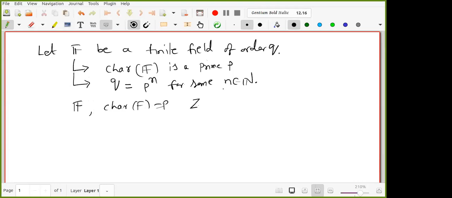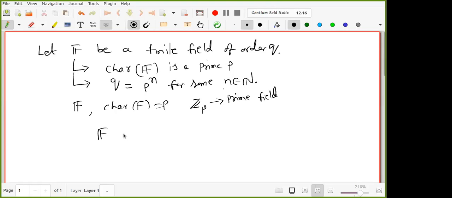Then it contains Z_P, that means a field with P elements. That is called a prime field. A field is said to be a prime field if it does not have any subfields. So now it contains Z_P, or a copy of Z_P.